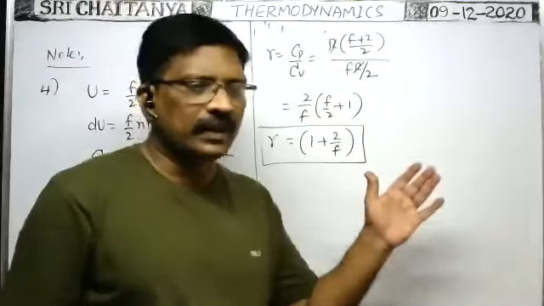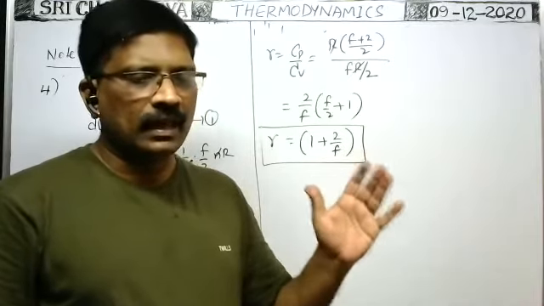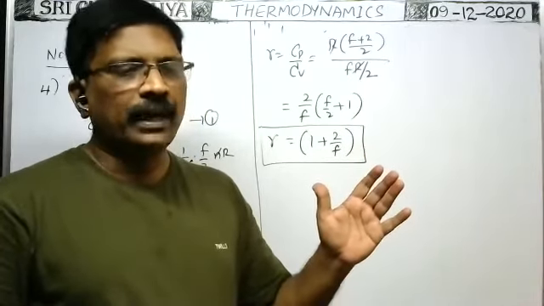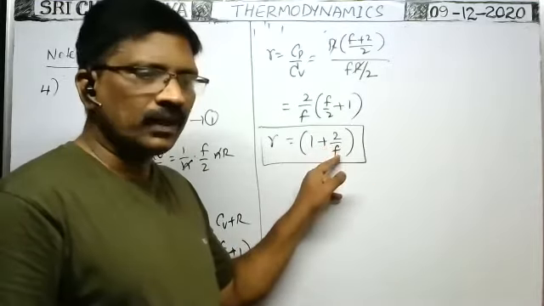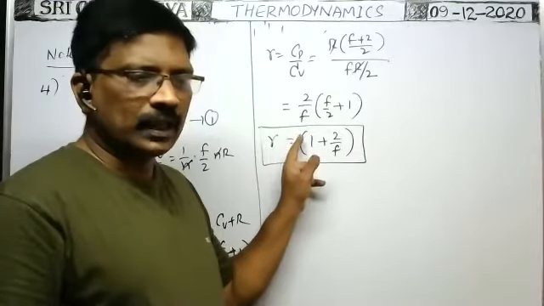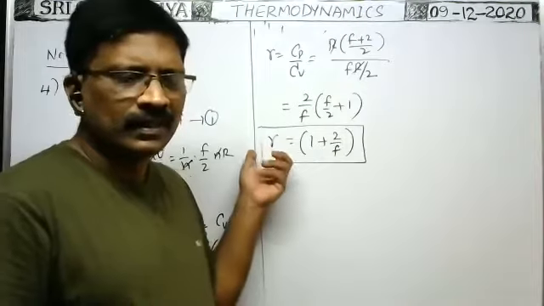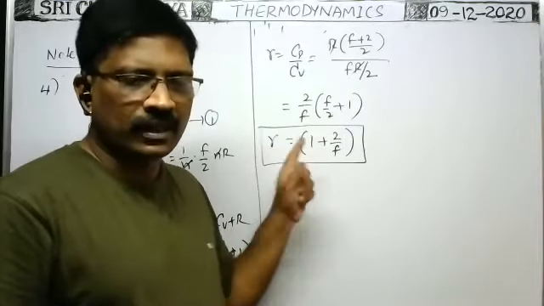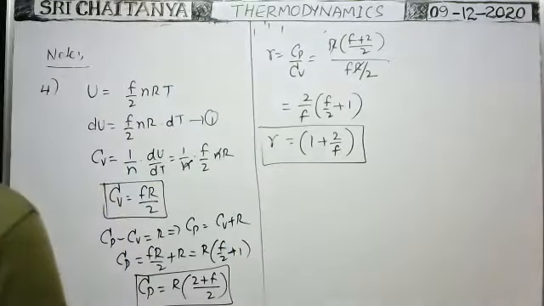Already, in case of monoatomic gas, what is the gamma value? 5 by 3. In case of monoatomic gas, degrees of freedom is 3, no? We substitute 3 here. What value will you get? 2 by 3 plus 1, that means 5 by 3 only. So from this also you will get the same formula, but it is gamma in terms of F, degrees of freedom. Okay. Next.